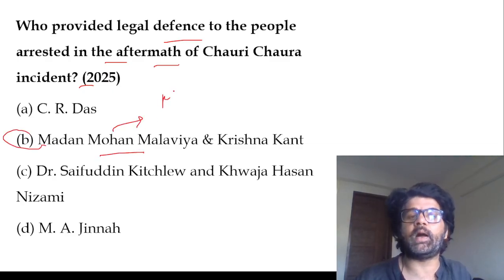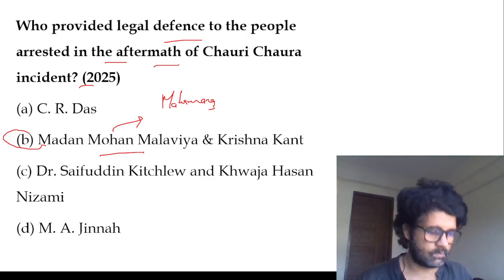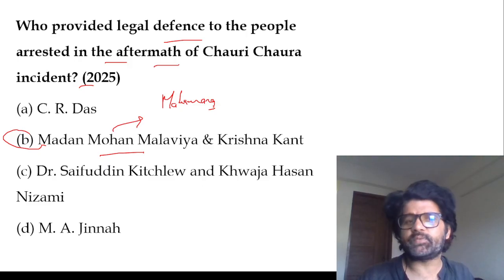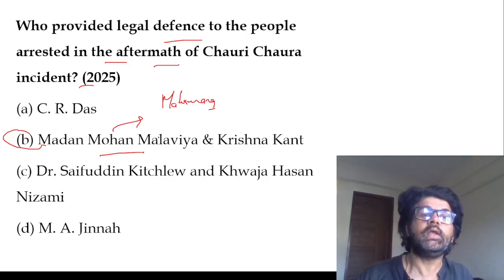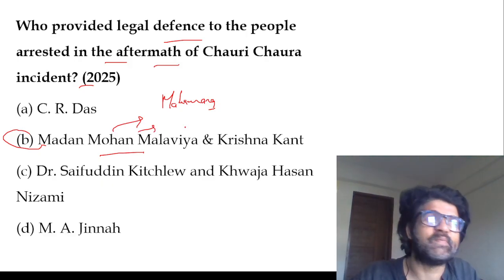Madan Mohan Malviya, Mahamana, Bharat Ratna, was a very influential figure when it comes to the Rashtriya Swayamsevak Sangh and all.